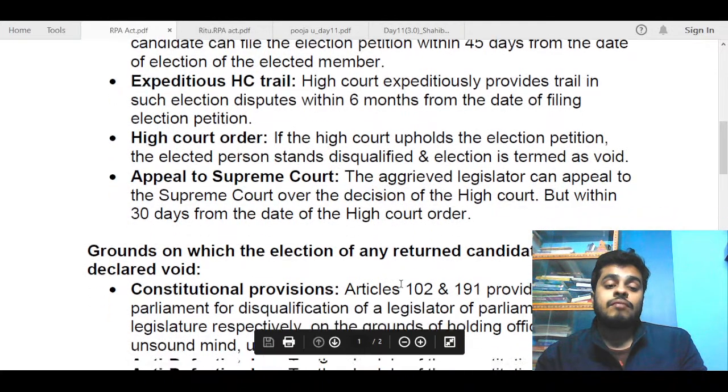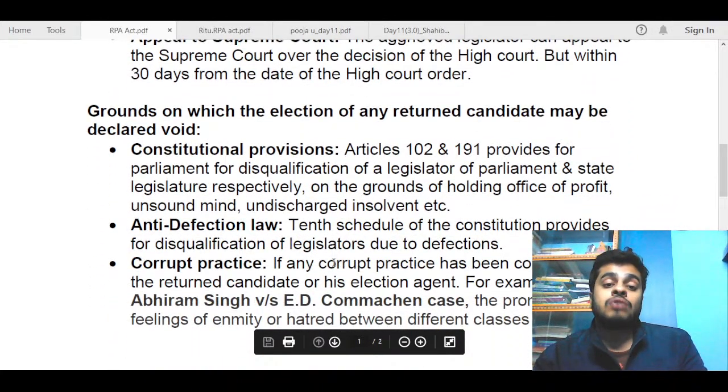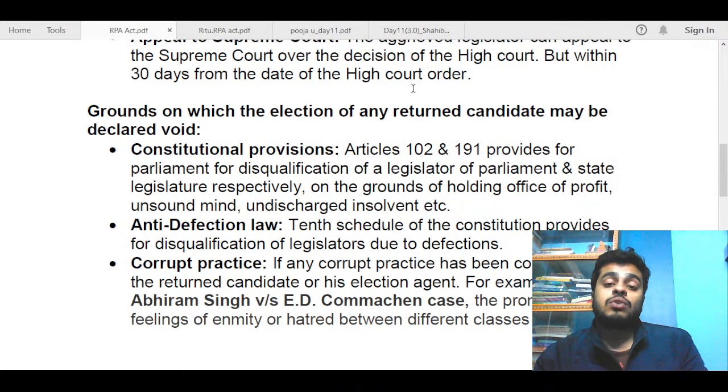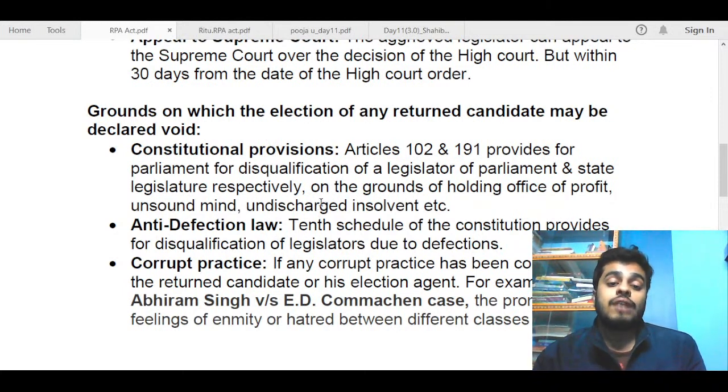Next, we move on to the second part of the question, that is grounds on which election of any returned candidate may be declared void. So this was the second part, and now as I told you, this part was comparatively easy because there are some constitutional provisions and some anti-defection law provisions. So if you knew these 2 points, I think you could have sufficiently written it. But let us see what all we could have added in this part.